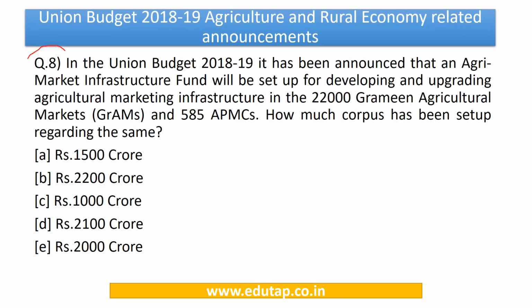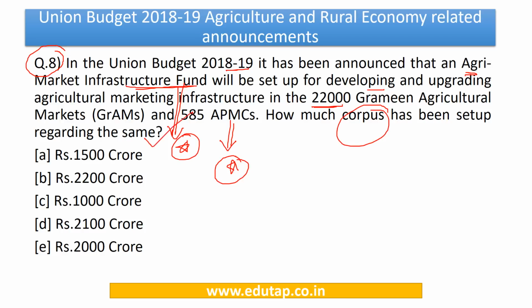Now let us discuss question number 8. It says that in the Union Budget 2018-19, it has been announced that an Agri-Market Infrastructure Fund, very important, I would repeat this again, Agri-Market Infrastructure Fund will be set up for developing and upgrading agricultural market infrastructure into 22,000 Grameen agricultural markets and 585 agriculture produce marketing committees. So now, how much corpus has been set up for this purpose? The answer is very simple. Kindly memorize this allocation. It is Rs.200 Crore.